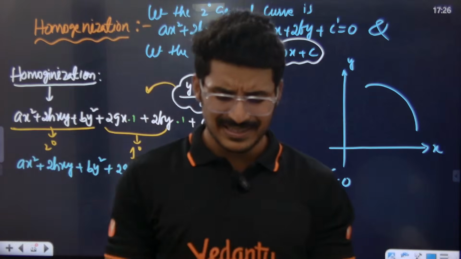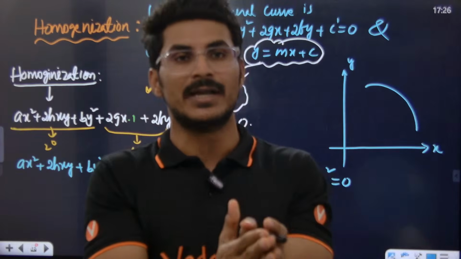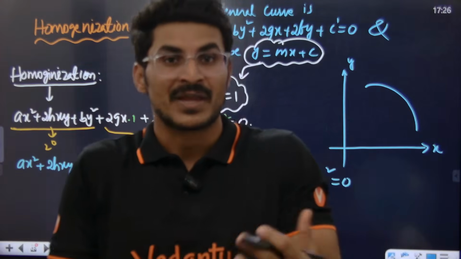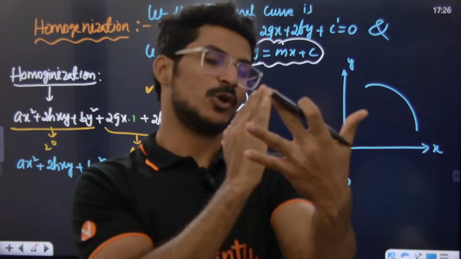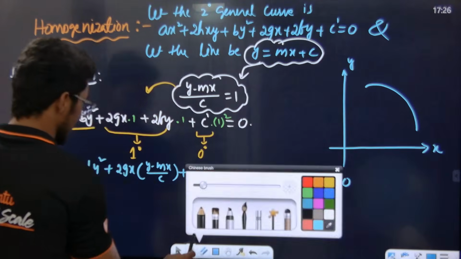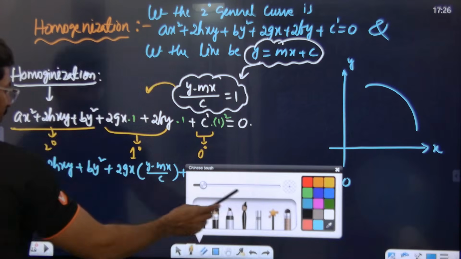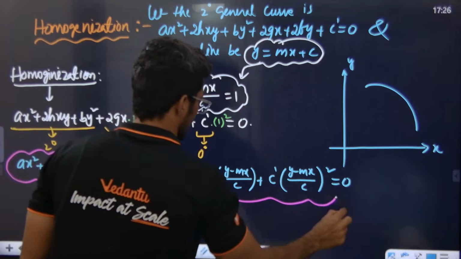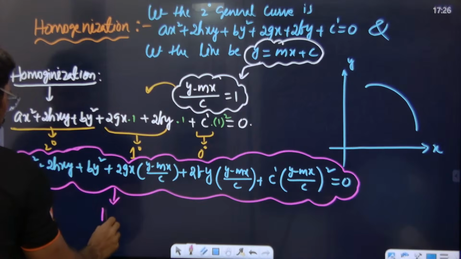Sir, in the question, what kind of language will be used so that I will come to know that okay, the pair of straight lines concept, homogenization, is to be used? How do I identify that, sir? Once I see the question, I will know whether to homogenize or not. Look, I'm going to tell you, this is our homogenized equation. What is this? This is our homogenized equation.